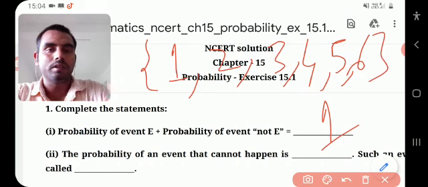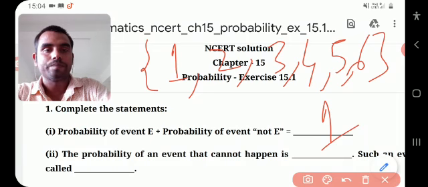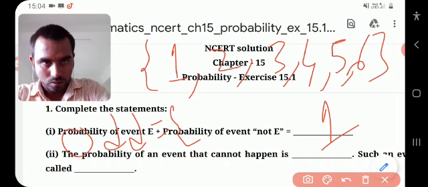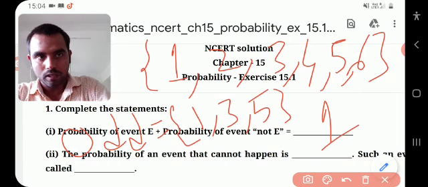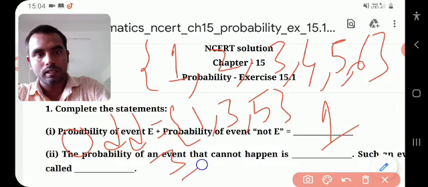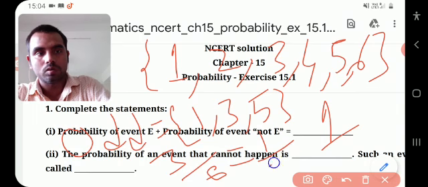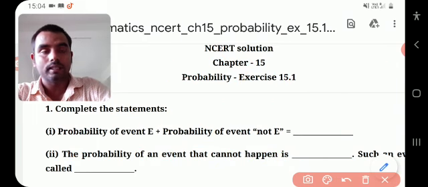Okay, suppose one event is getting an odd number. So how many odd numbers are there? 1, 3 and 5. Then what is the probability? 3 by 6, because 6 is the total outcomes, so 1 by 2. And another event, suppose not odd.